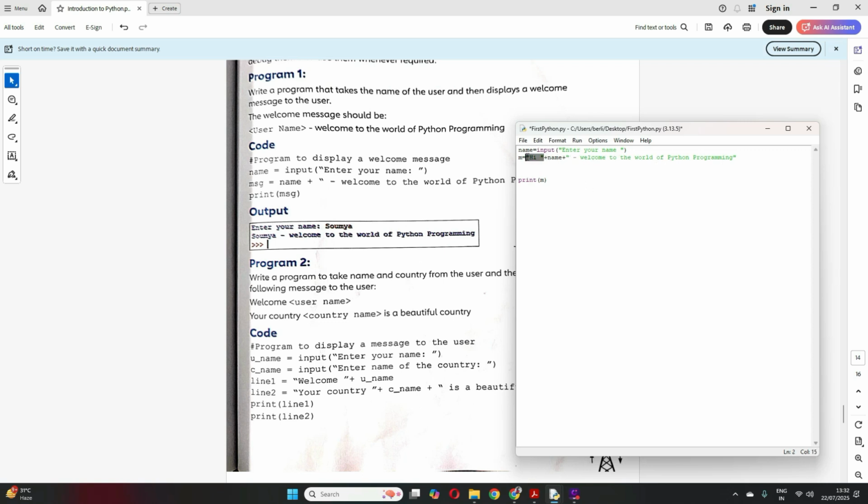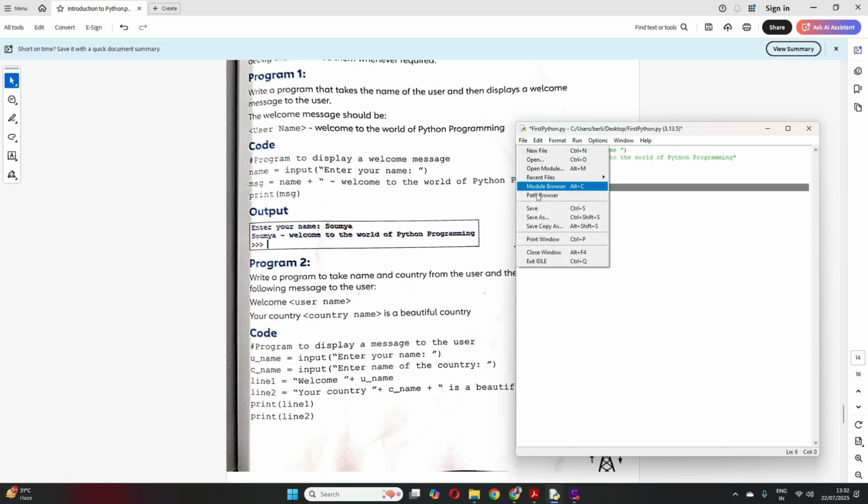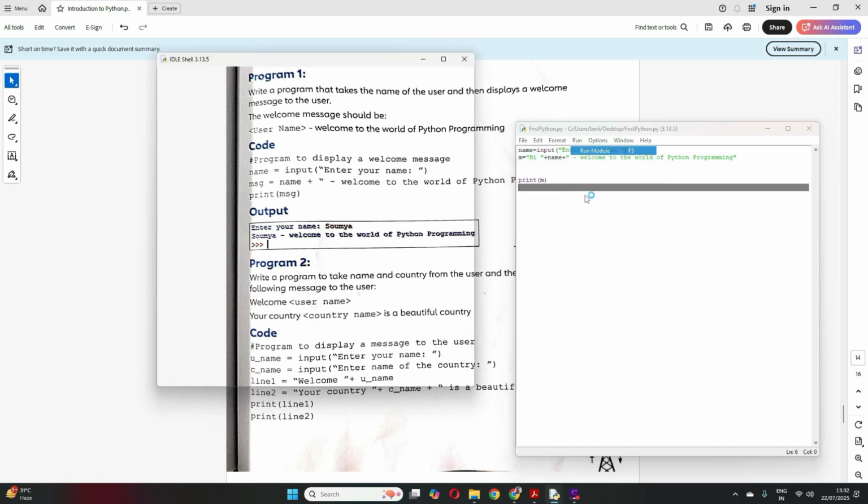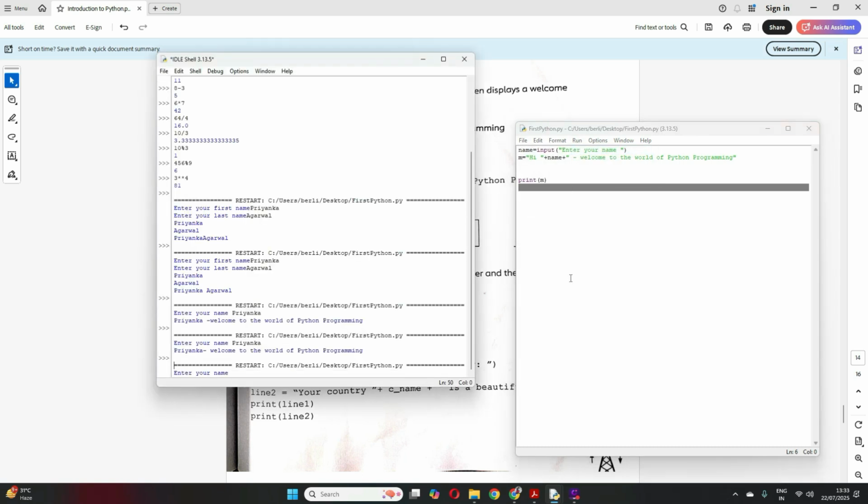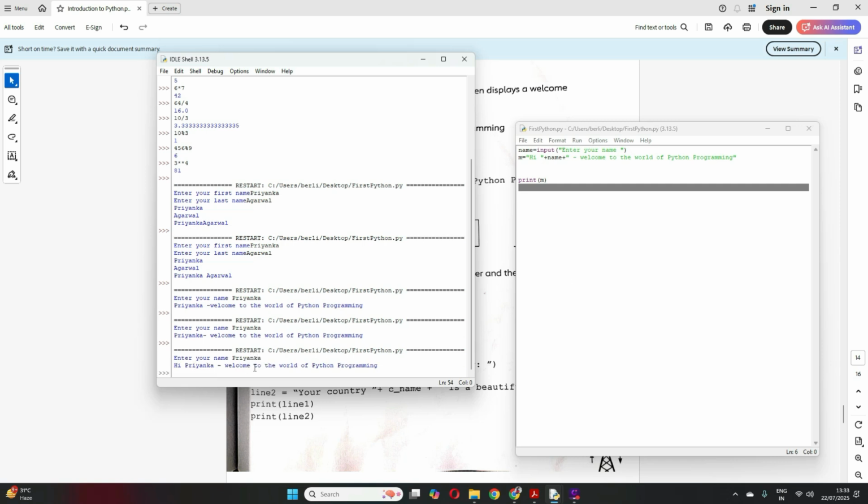And then I give this entire thing again. So first it will print this, which is within double quotes, whatever be there, then the variable name, because I've added a plus here, then again a plus. So with this variable name it will print whatever is here, right? Now let me just save and see how it works. Priyanka. So see, Hi Priyanka, welcome to the world of Python. Did you see that? So in this way you can concatenate your string.